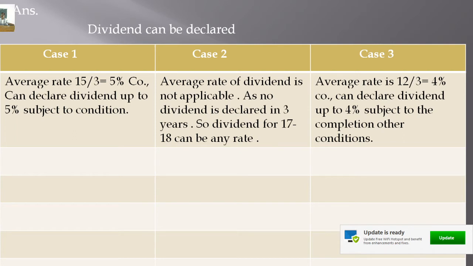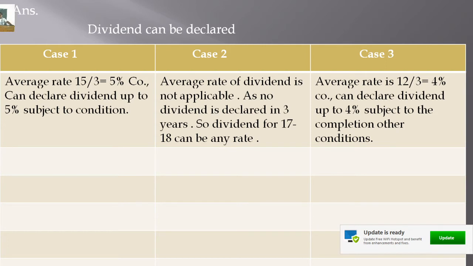Right? Dividend up to 4% can be declared, subject to the completion of other conditions. Therefore, a company can declare a dividend of not more than 4% subject to the other conditions.